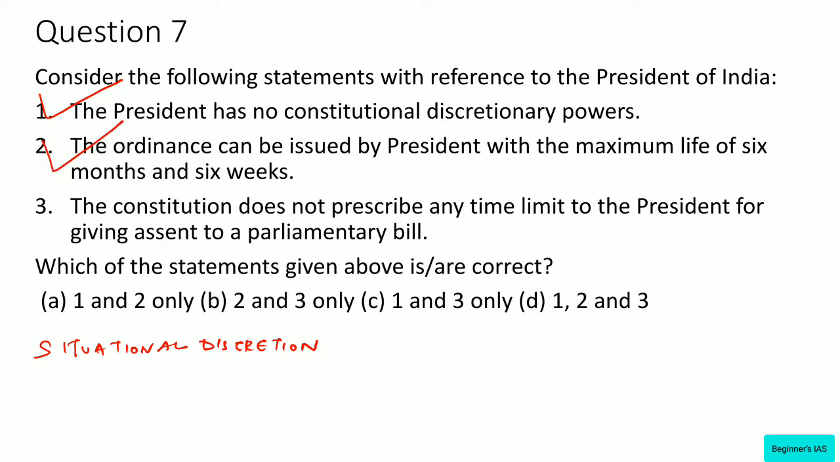What about statement number 3? The President can exercise the pocket veto power as the Constitution does not prescribe any time limit within which he has to take the decision with respect to the bill presented to him for his assent. Yes, the Constitution does not prescribe any time limit. Therefore, this statement is also right. Therefore, answer would be D. 1, 2, 3 is the right answer for this question. Since we have to identify the correct statement, this D is the right answer.